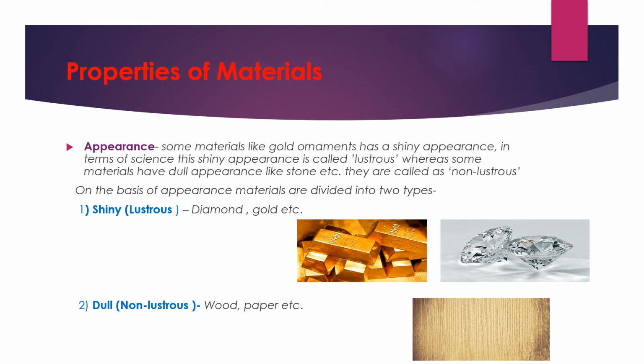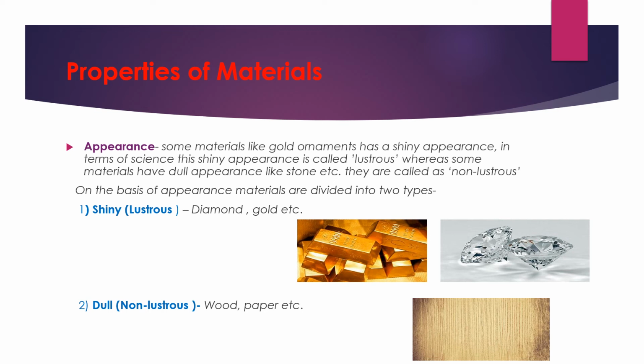So some materials like gold ornaments have a shiny appearance. You must have seen gold ornaments your mother wearing. It has a shining appearance. In terms of science, this shiny appearance is called lustrous. Okay, another term for shining appearance in terms of science is lustrous. Whereas some materials have a dull appearance, like stone, etc. They are called non-lustrous.